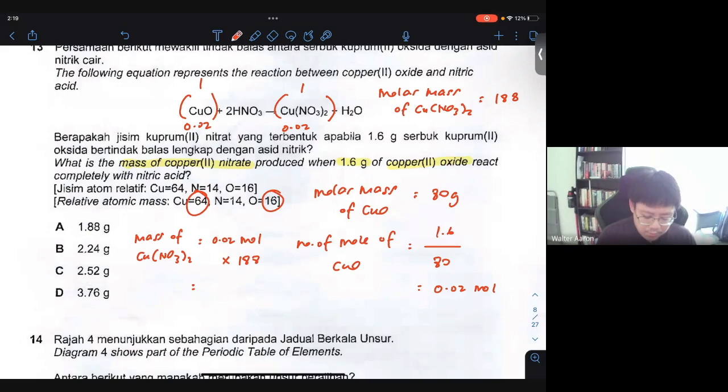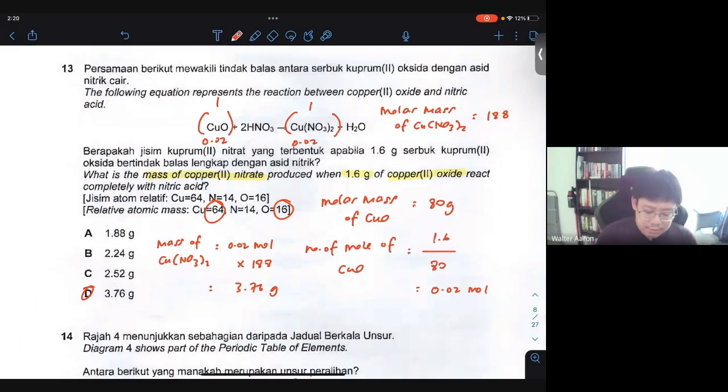You'll get 3.76 grams. So the answer here will be D. You have to calculate the number of moles, compare the ratio, and then find the molar mass of the substance, then multiply the number of moles, you should get the answer already. So the answer here is D.